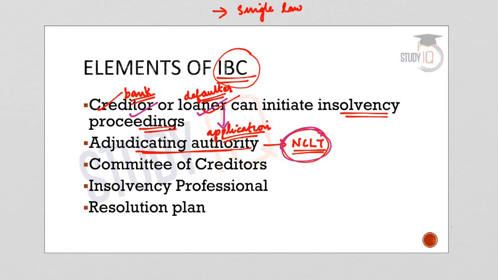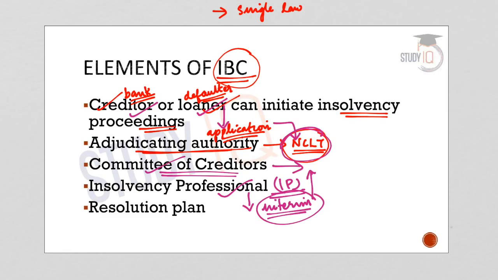And after the admission, the lenders will have to form a committee of creditors. So once the application is admitted by NCLT, the lenders will have to form a committee of creditors, and they have to appoint an insolvency professional, that is the IP. And what is the role of the IP? The IP, or insolvency professional, will act as a resolution professional, and he will run the borrower's business in the interim period. So this insolvency professional will run the business during the interim period. And what is this interim period? The period till the resolution process is over.